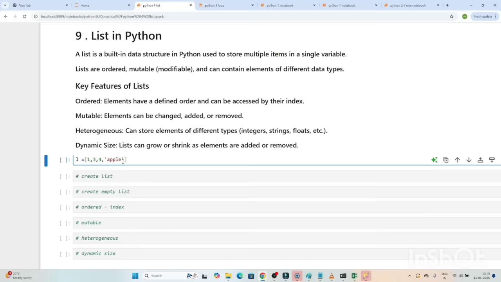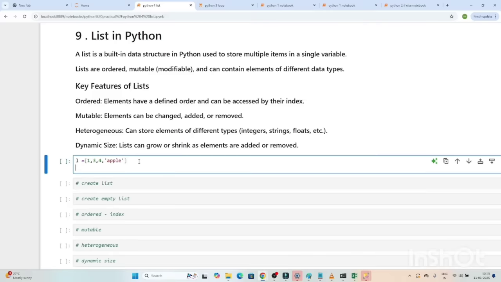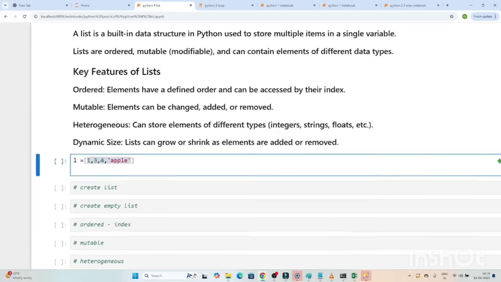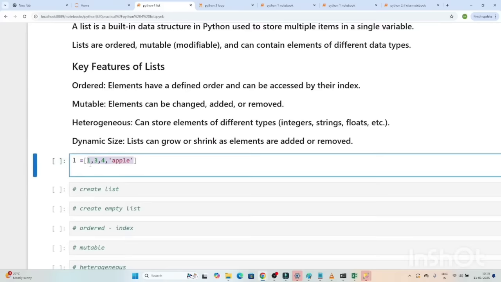Now what are the key features of a list? The first is order. Elements have a defined order and can be accessed by their index. Lists are always in order format, and whatever values are stored here, we can access using their index. The first index is always 0. So for this one, the first index is 0.